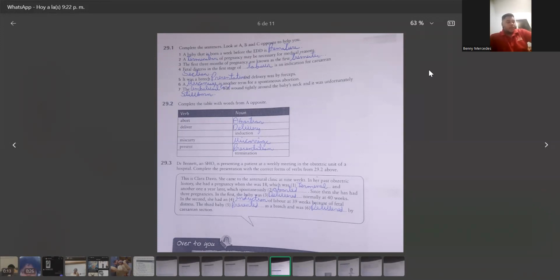29.2. Complete the table with words from the pages opposite. Verb and noun. Abort, abortion. Deliver, delivery. Induce, induction. Miscarry, miscarriage. Present, presentation. Terminate, termination.